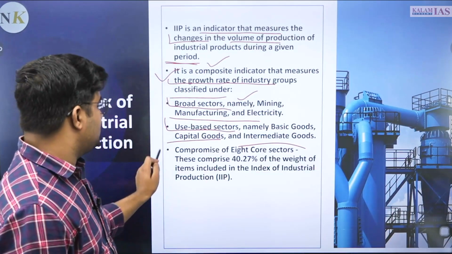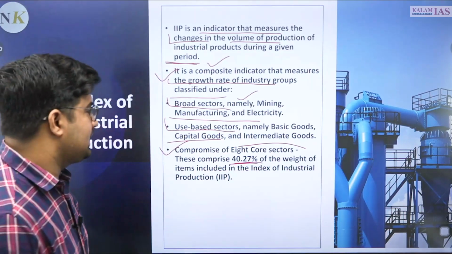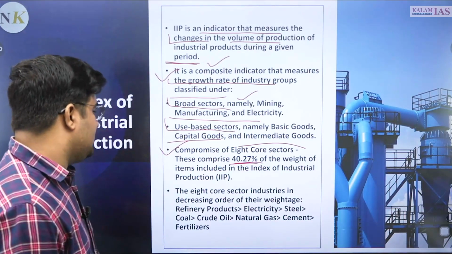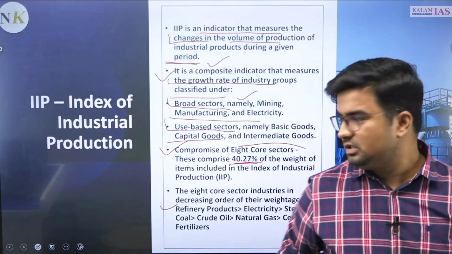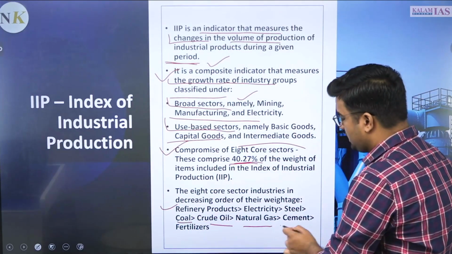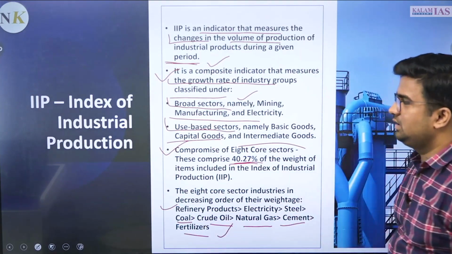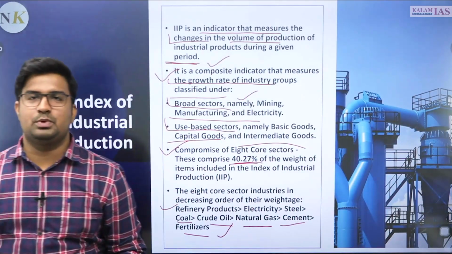The largest component comprises the 8 core sectors, which have more than 40% weightage in the index. These are refinery products at the highest, then electricity, then steel, coal, crude oil, natural gas, cement and fertilizers. So these are certain things which are important from your perspective.